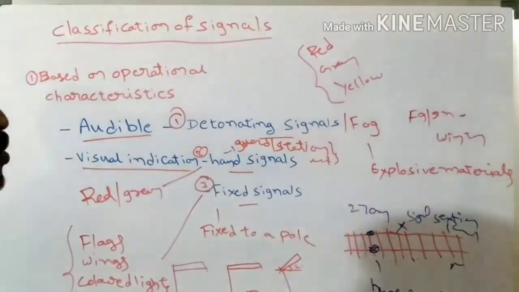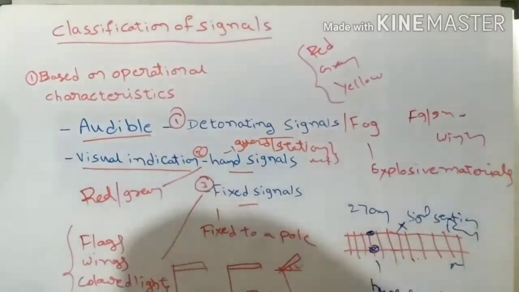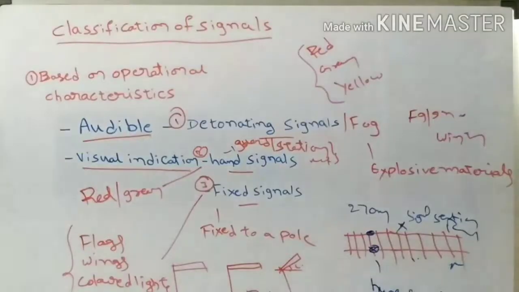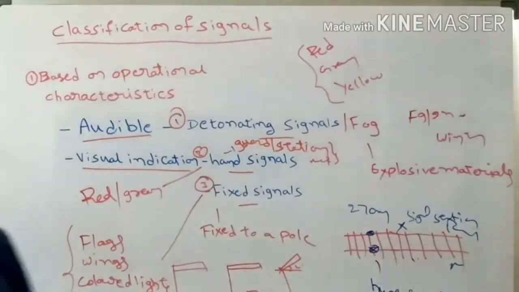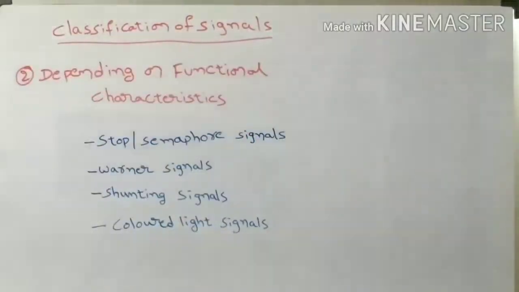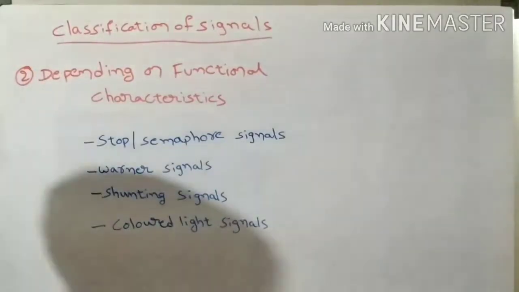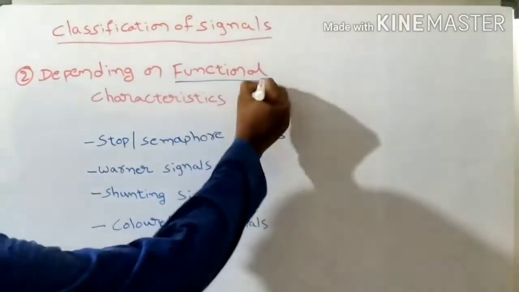So next, we will see the classification based on their functional characteristics.